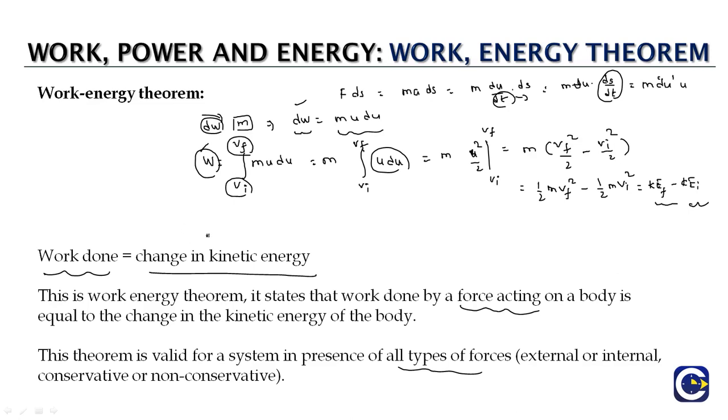Since work is a scalar quantity, if many forces are acting on the object, then the work done by the first force plus the work done by the second force and so on, the total work done by all the forces, will be equal to the change in kinetic energy, which we can represent as delta KE. So delta refers to the change in the value of the kinetic energy. This is what we call the work energy theorem.